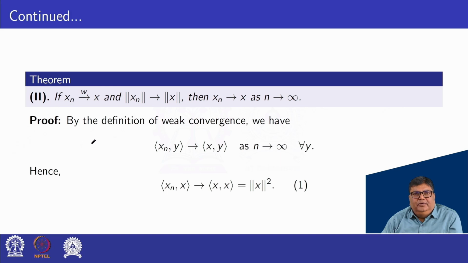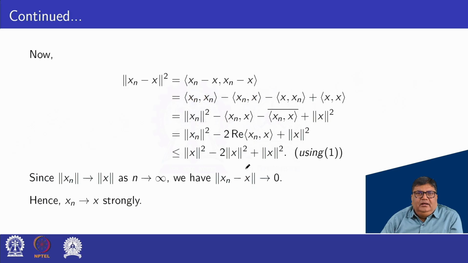Proof. By the definition of weak convergence, we can write the inner product of xn, y converges to the inner product of x, y as n tends to infinity, for xn, x, y all belonging to X. Hence, we replace y by x. Then the inner product of xn, x converges to the inner product of x, x, that is, norm of x square. This is equation 1.